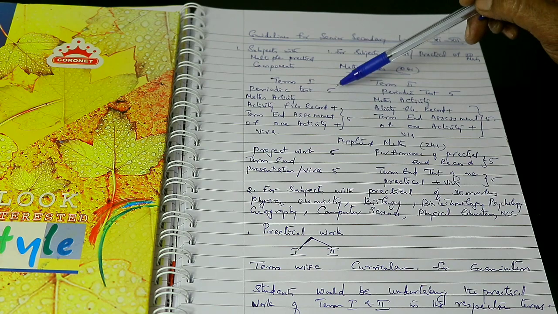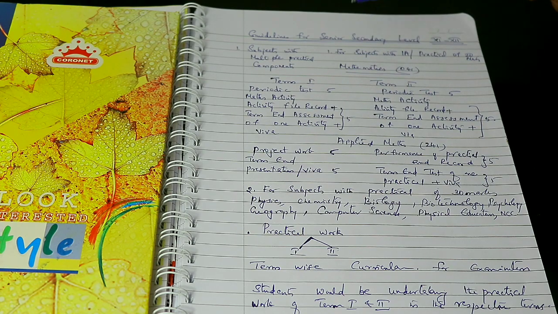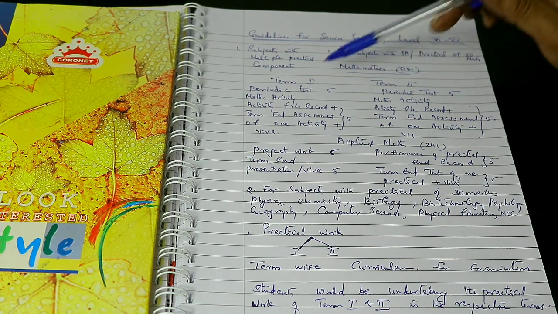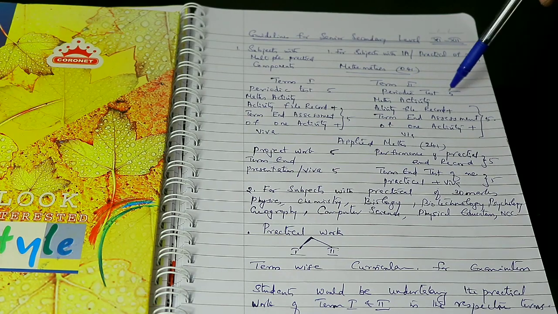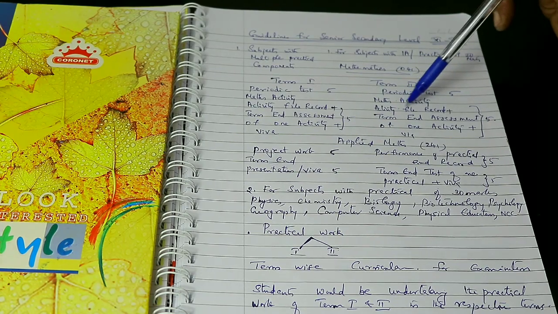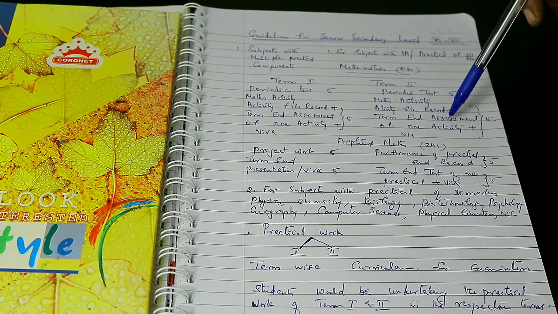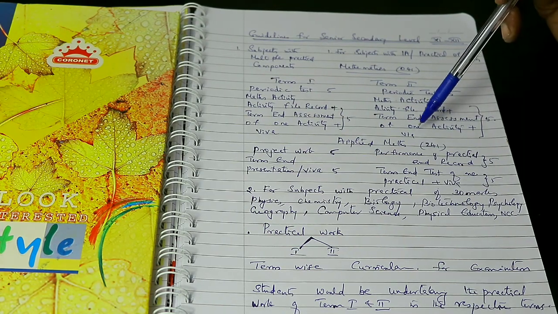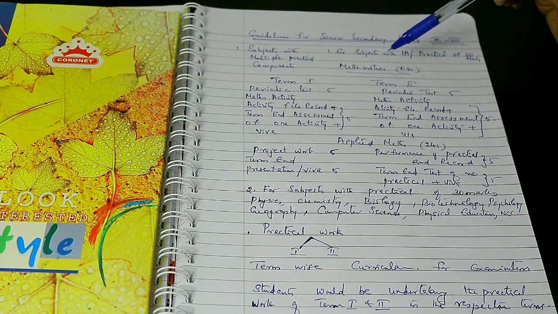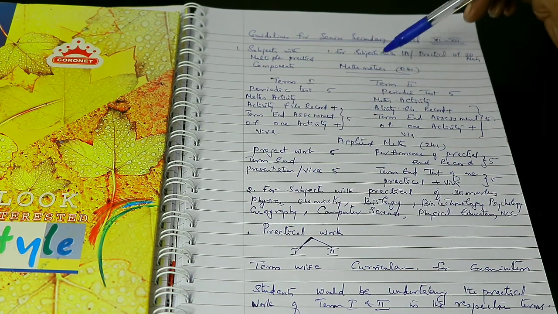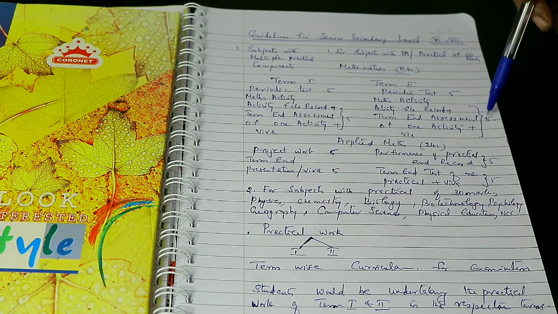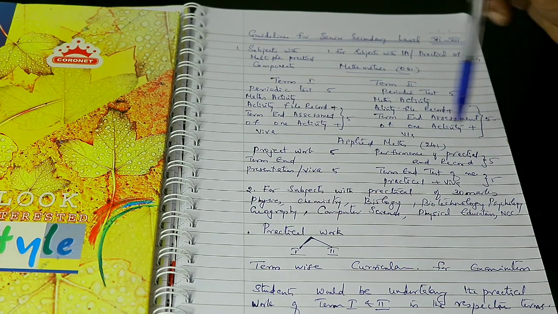So term 1 is 5 plus 5, 10 marks. Then term 2, the same way: periodic test 5 marks, maths activity, activity file record and term end assessment of one activity plus a viva, that is 5 marks. So total 10 marks in term 1 and total 10 marks in term 2.